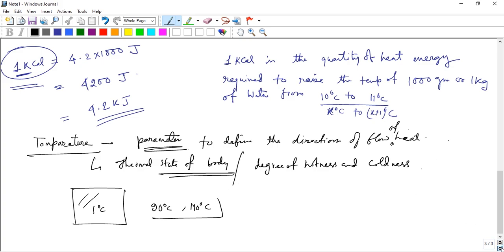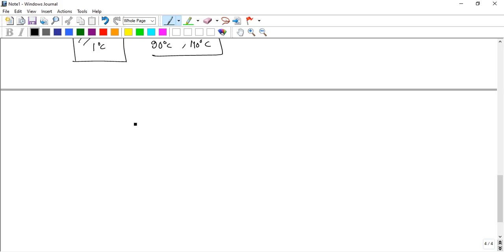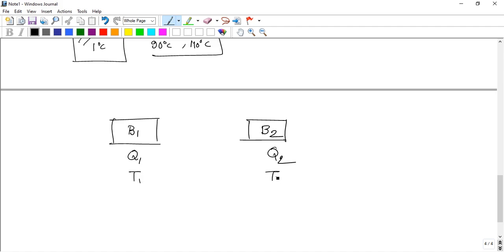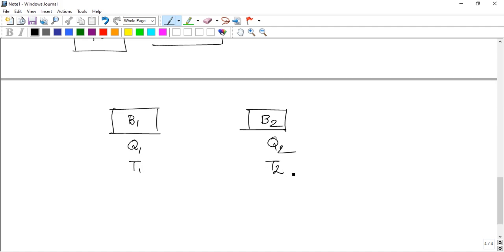Suppose we take an example. There are two bodies, body 1 and body 2. The heat of body 1 is Q1, the heat of body 2 is Q2, the temperature of body 1 is T1, and the temperature of body 2 is T2.